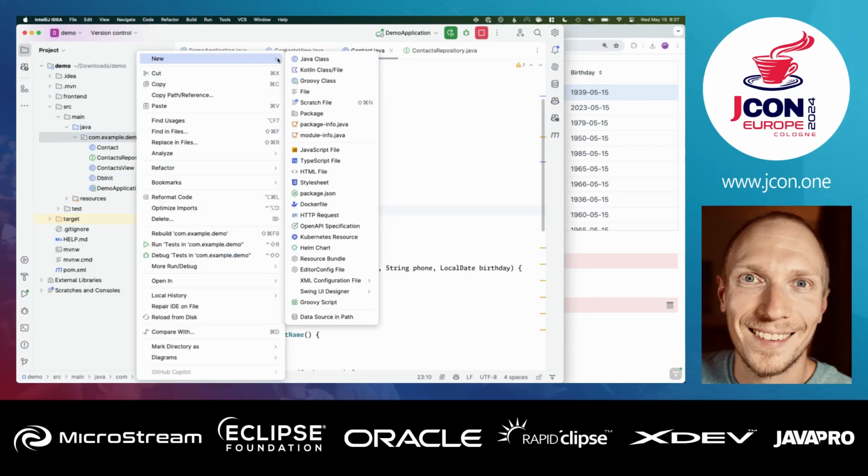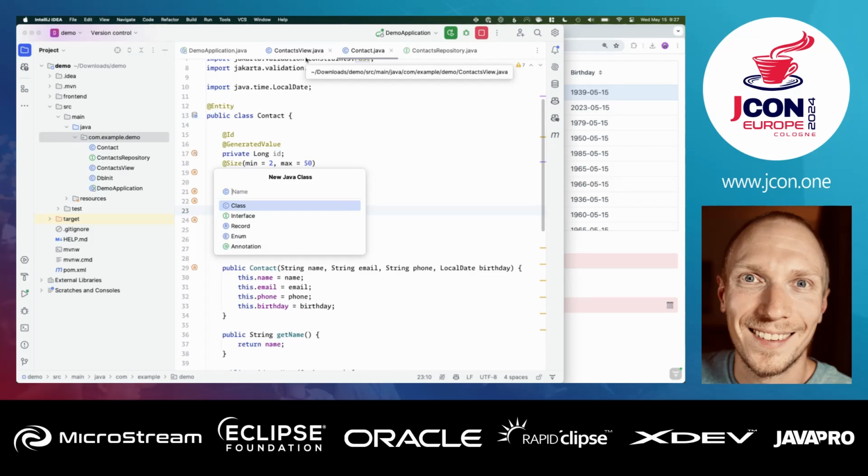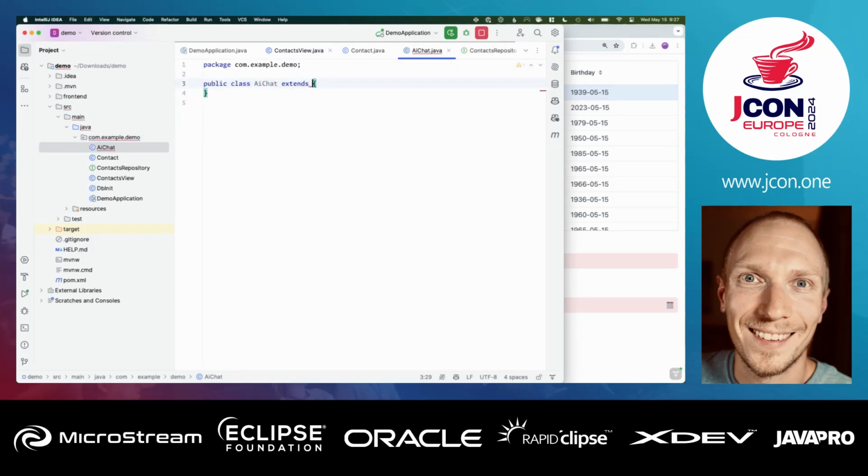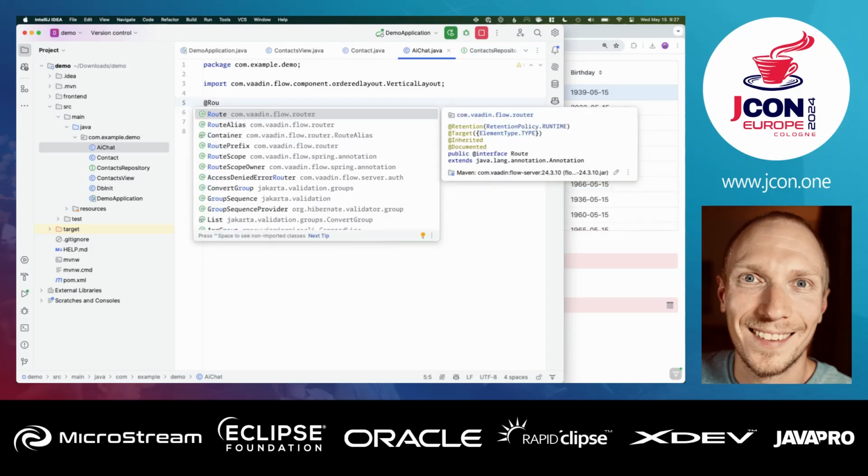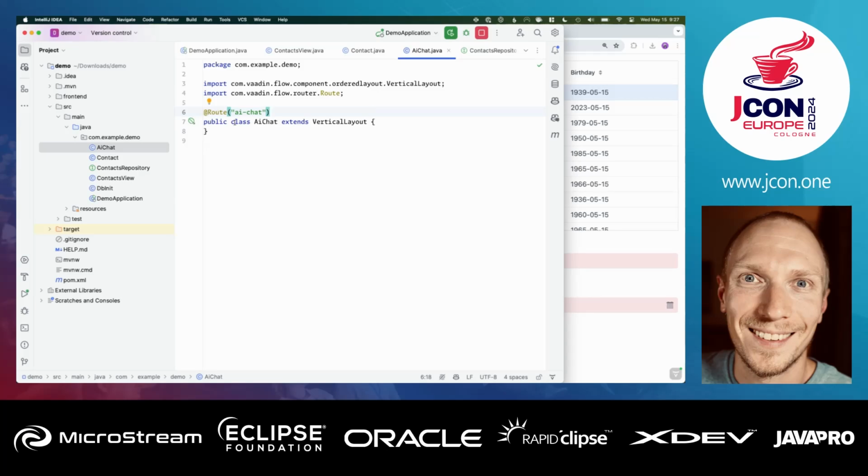So let's go ahead and create a new view again. At this point, we know how this works, so we're going to call this AI chat. You can already guess what it's going to be all about. Again, we're extending from a vertical layout. I tend to use that most often as my base layout. It needs to have a route annotation, so we know where to navigate. AI chat is a good route for that.